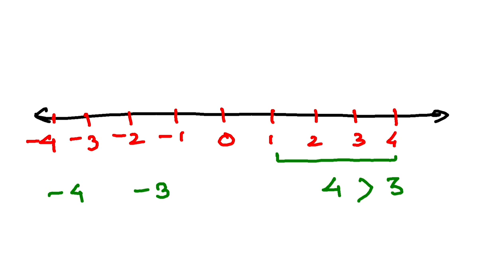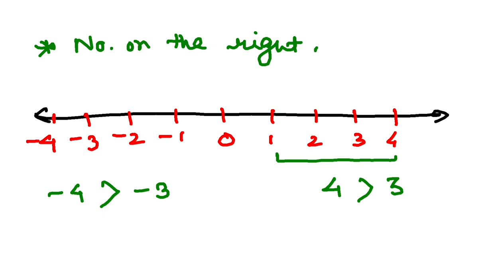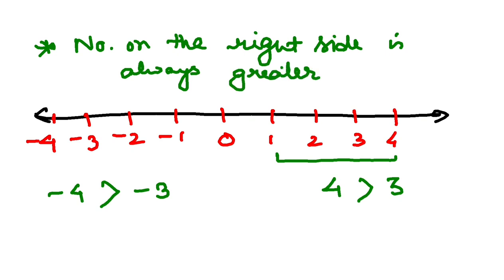Now, some of you must be thinking minus 4 is greater. It is not like that. What is the rule? The rule is the number on the right side is always greater. Minus 4 is to the right, minus 3 is to the right, so this is wrong. Minus 4 is smaller than minus 3. Minus 3 is greater, because minus 3 is on the right side.